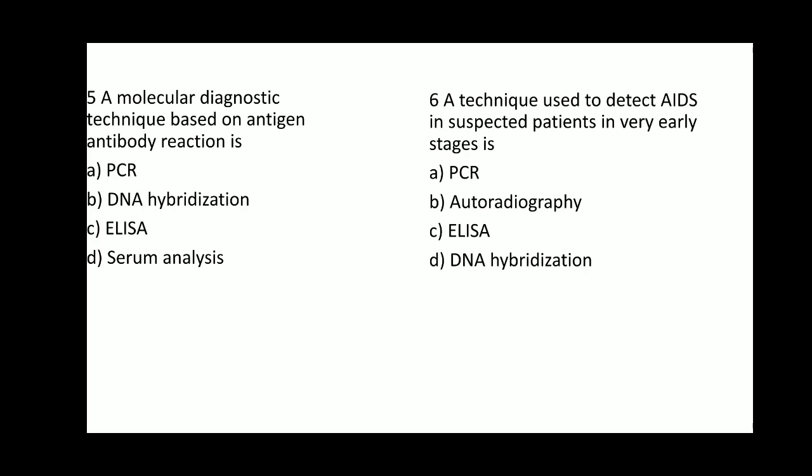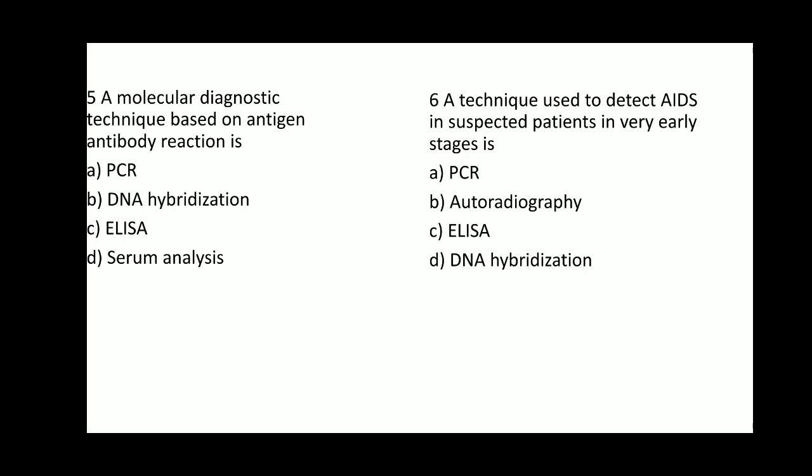PCR is also a molecular diagnosis method, but here the amplification of the gene of interest takes place, meaning you amplify a low concentration of DNA to billions of copies, which is useful for study purposes. Here the primers are involved, antigen and antibody are not involved. Option B DNA hybridization, here once again the probes are involved which are tagged with radioactive molecules, but antigen and antibody are not involved.